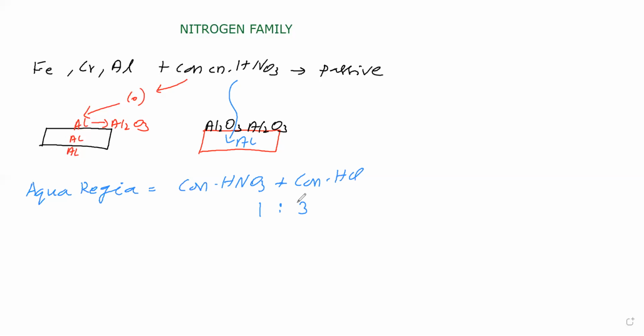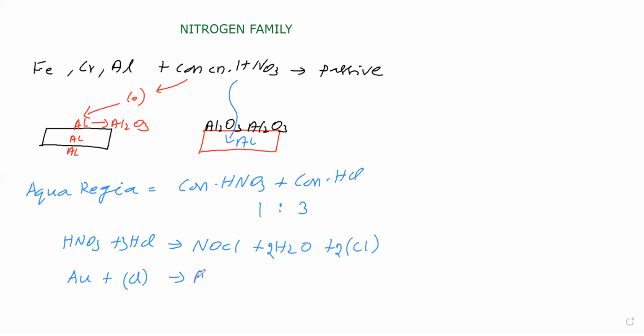How does the noble metal gold get involved in the chemical reaction? That we will see. First, in aqua regia, HNO3 reacts with HCl to give nitrosyl chloride and nascent chlorine. Now we will balance this one like this. Nascent chlorine is available. This nascent chlorine is taken by gold. Gold takes this nascent chlorine and becomes AuCl3, auric chloride.